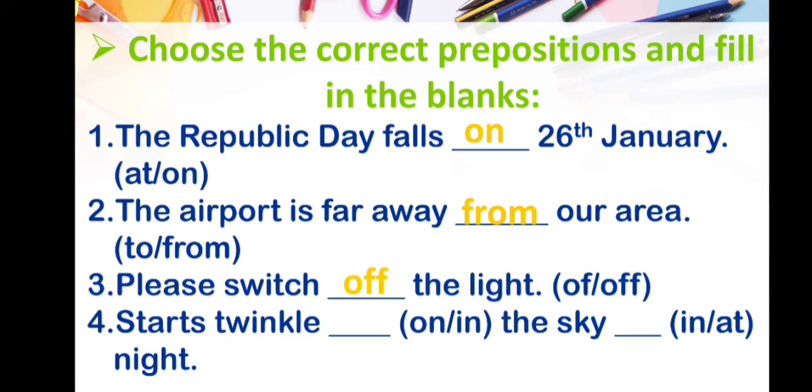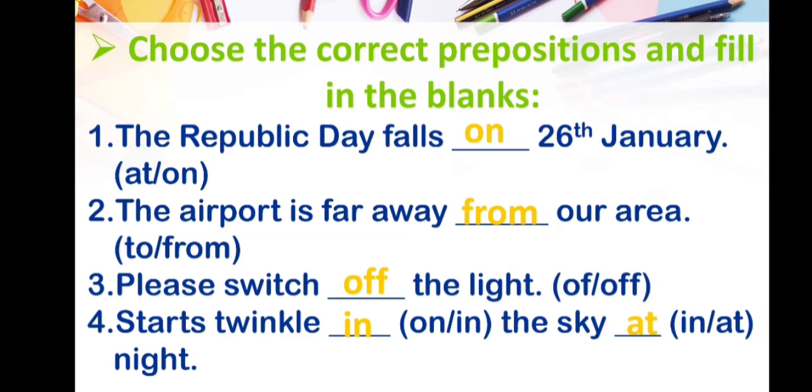The next sentence is stars twinkle dash. Options are on or in the sky dash. Options are in or at night. Here we are talking about twinkling of stars. Stars always twinkle in the sky, and whenever we talk about night we always use at.